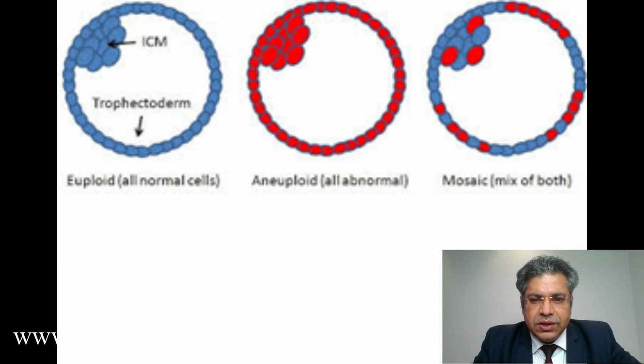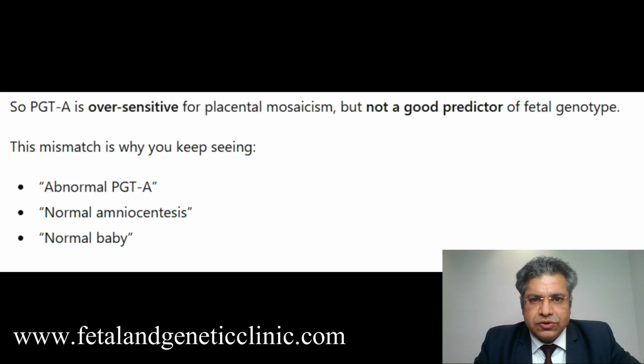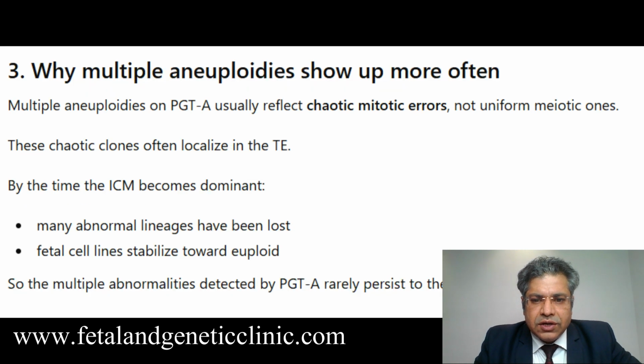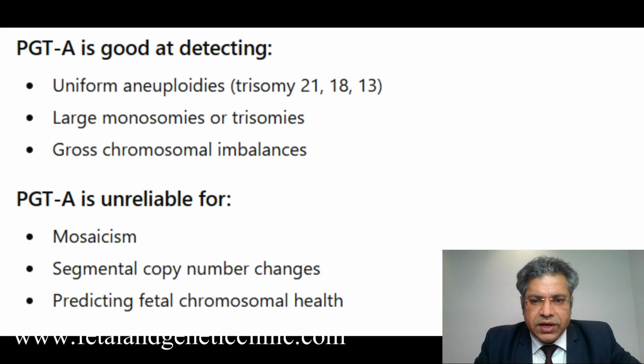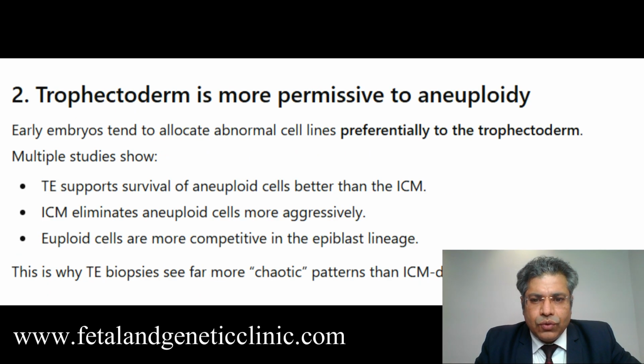Let us understand this from a very basic concept. The inner cell mass makes the baby, and the trophectoderm is the cells which get biopsied. The trophectoderm might not be an actual part of the baby which gets formed. So we can have an abnormal PGDA but a normal baby, because these are mitotic errors, not meiotic. Mitotic errors can happen. PGDA is very good for common aneuploidies, but not for segmental mitotic errors, because the cells are multiplying, and that can lead to chaotic mitotic errors and therefore many chromosomal abnormalities.